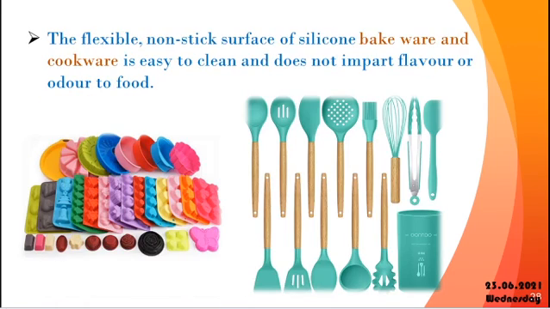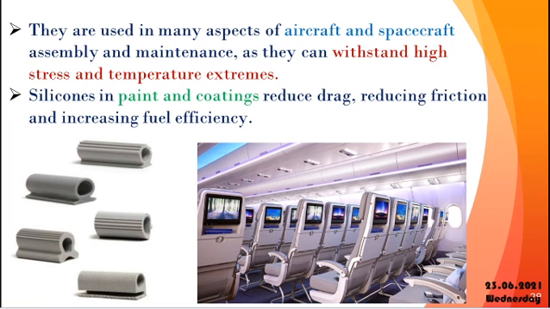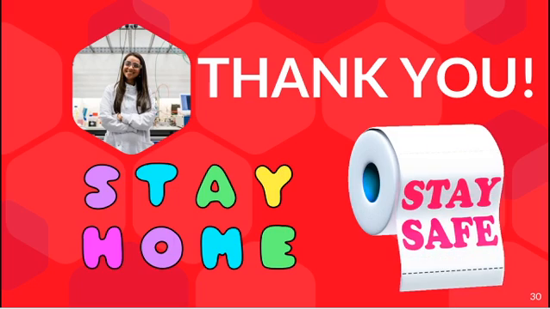Silicones have the character of a flexible, non-sticky surface, so they are used in making cooking appliances, cookware and bakeware. It is easy to clean, and it does not impart any odor to food. It is also used in aircraft and spacecraft maintenance because it can withstand high temperature as well as high stress. Silicones are used to paint and give coatings to appliances to reduce drag and friction, and it also increases the fuel efficiency.